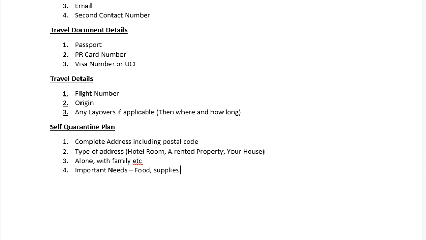And if you say deliveries, they will also ask if you have any friend or family who is going to deliver it at your doorstep, or if you're going to order it online. These kinds of questions, based on individual cases, they will definitely ask, and you need to provide them the information. Make sure you provide correct information, because they're going to verify. And in immigration and other matters, I've always said, be 100% honest.